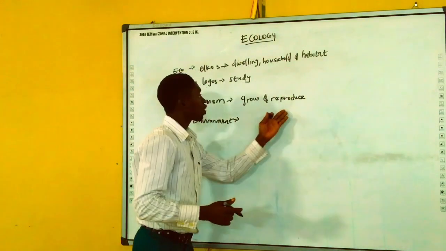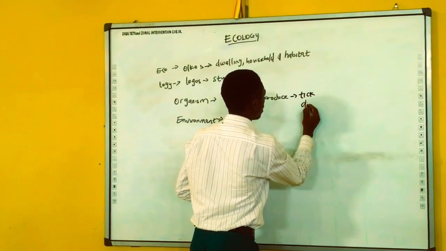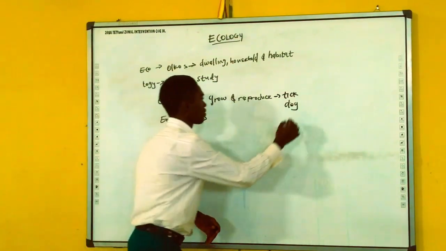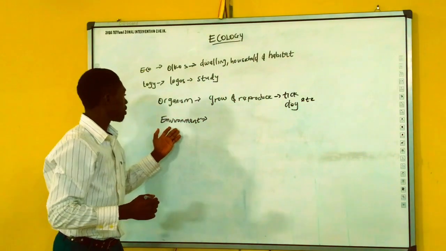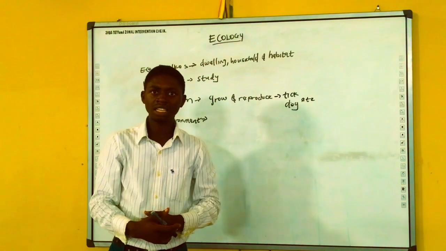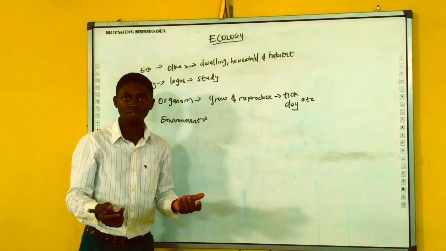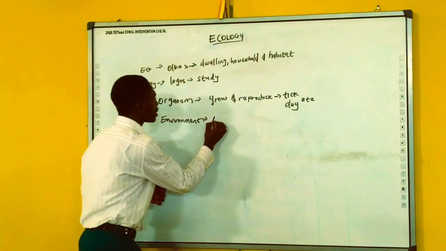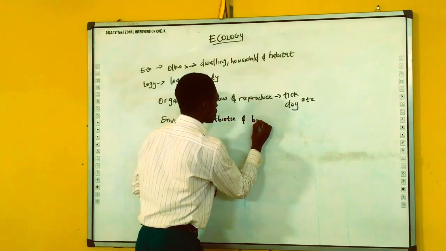Now, what are examples of organisms? We have tick, we have dog, etc. We have a lot of them. Now, organism, environment. What of the environment? Environment is the physical aspect that we can feel, we can see, we can touch. And environment is split into two: we have abiotic and biotic.